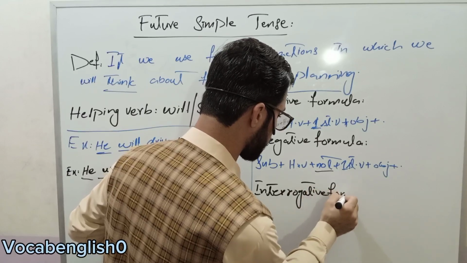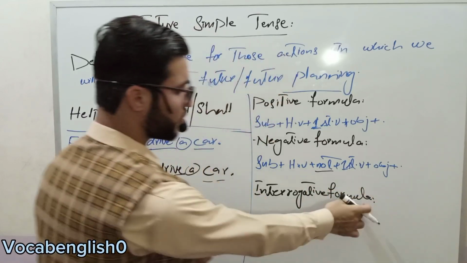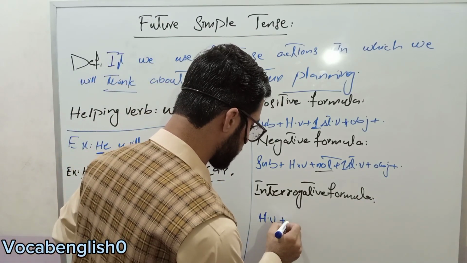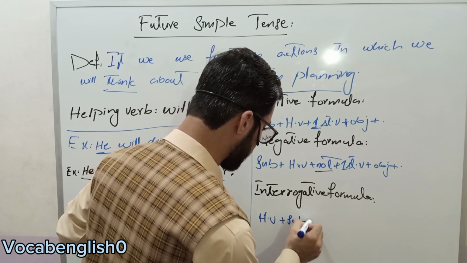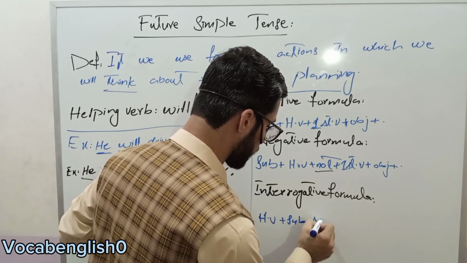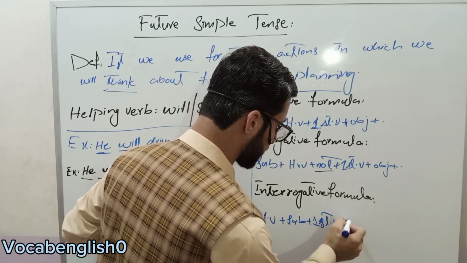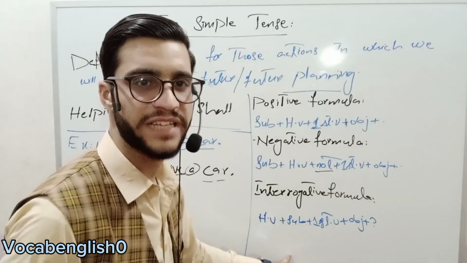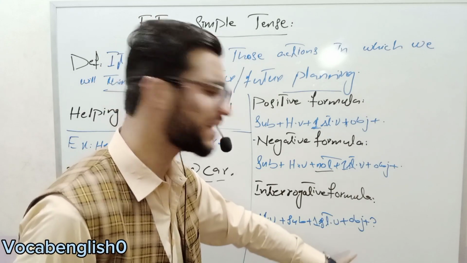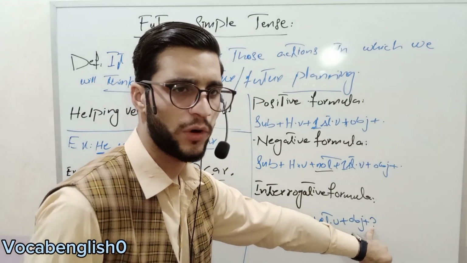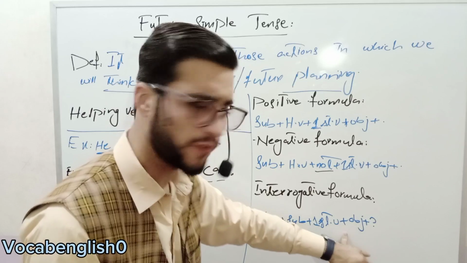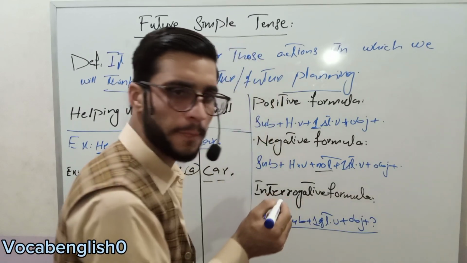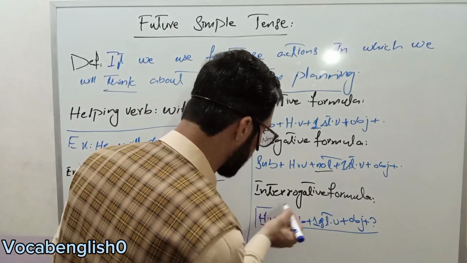Interrogative formula. What is the interrogative formula? Helping verb plus subject plus first form verb plus object plus question mark. This is our interrogative formula, and I will tell you now the interrogative example with the help of this formula.